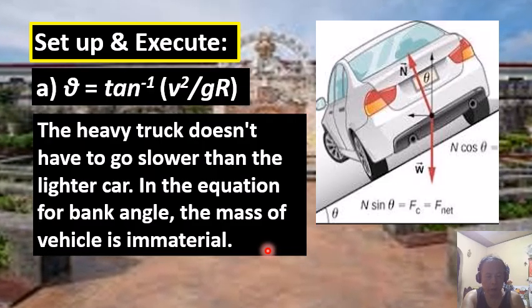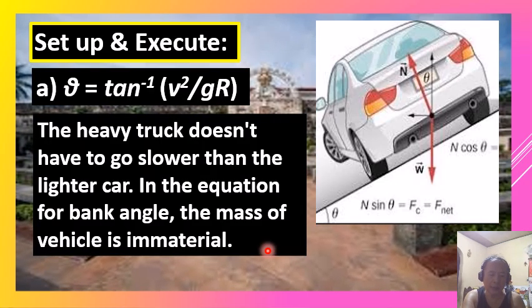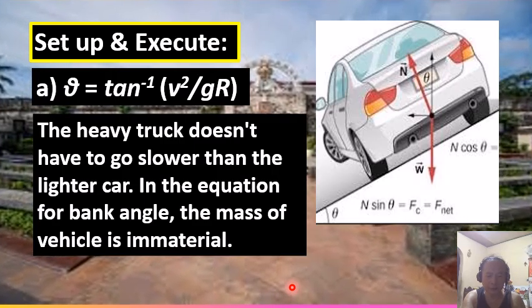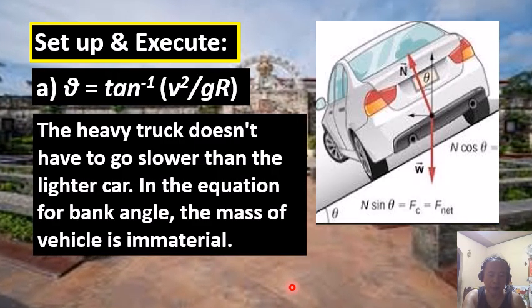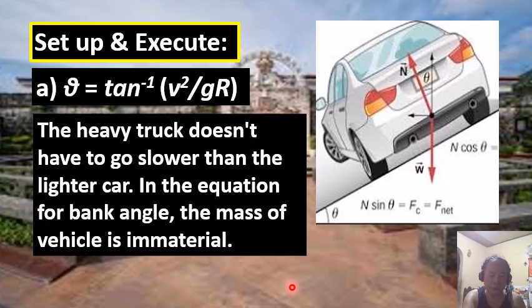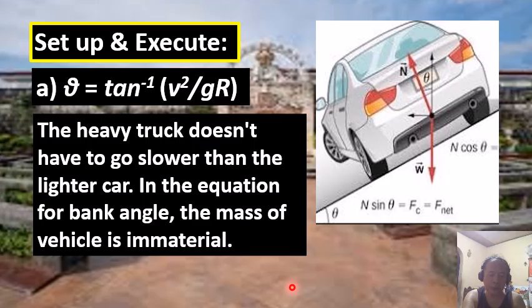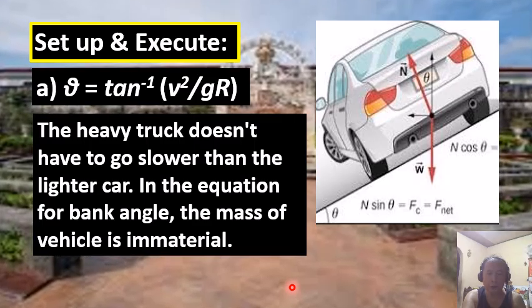For a given radius, no one angle is correct for all speeds. And in the design of highways, curves are often banked for the average speed of the traffic over them.